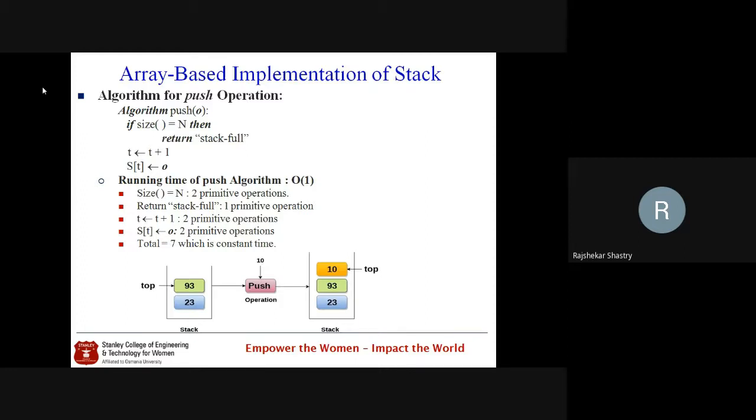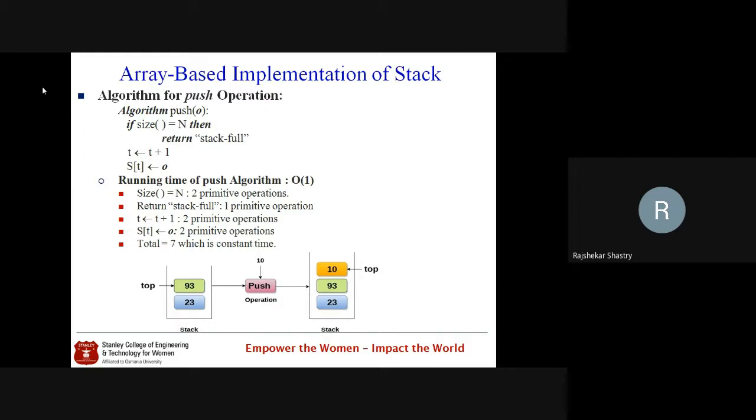I have taken the first statement, size is equal to n. Can anybody tell me how many primitive operations you require? Of course, the answer is there in front of you. Maybe it is visible for you, but don't look at it. Without looking, tell me how you can count the number of primitive operations in the statement size is equal to n. For the method call, one operation, and for comparison, another. Excellent. Very nice, because I was expecting that answer only. Since I didn't explain how the primitive operations reach 2, your explanation is absolutely right.